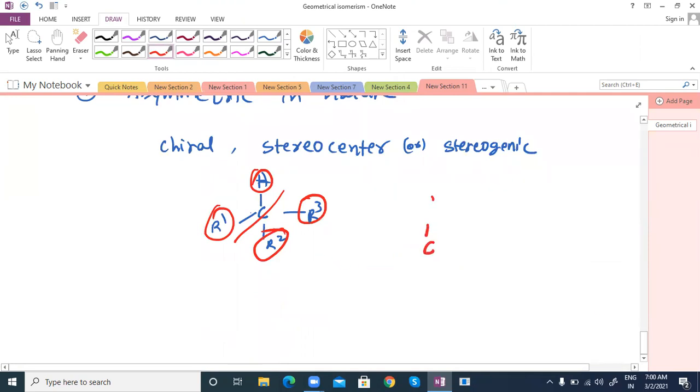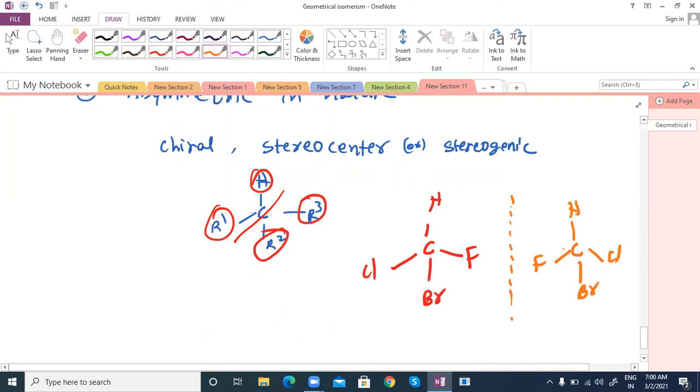I'm writing here H, Cl, Br, F. You can write the mirror image of this one. You don't have symmetry here. Fluorine, H, Cl, bromine. These are mirror images of each other but non-superimposable. What does non-superimposable mean? They can't be kept on top of each other.